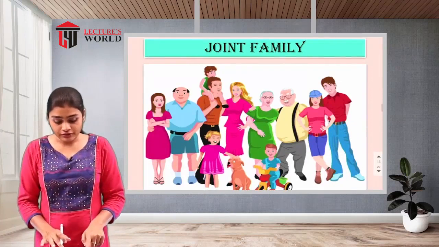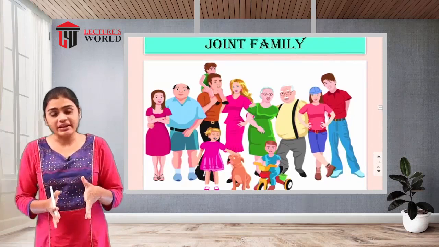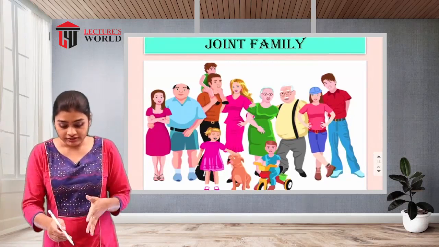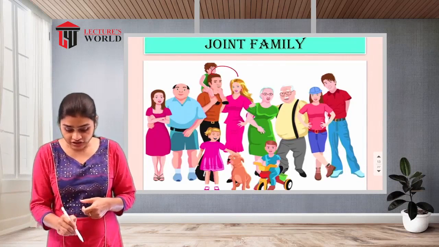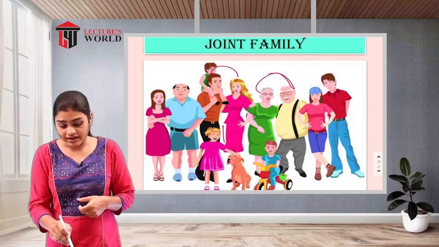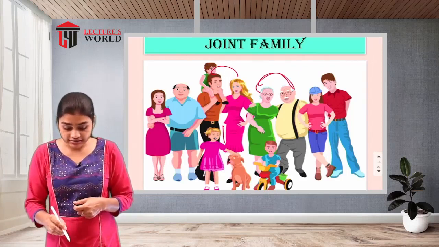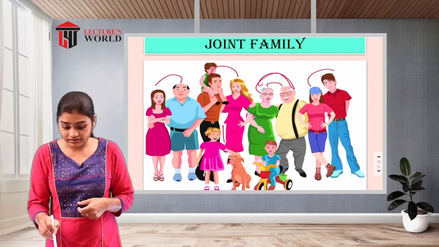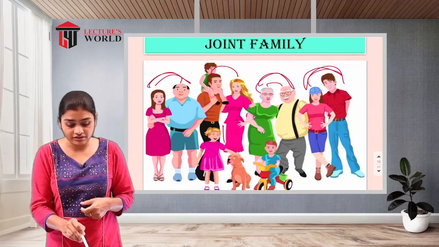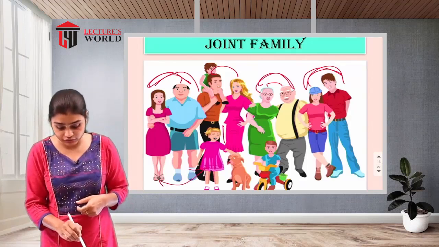Joint family. So you can see in this image, in a joint family, there will be so many family members. Either there will be the mother and father and their children and the grandparents, so that will also be called a joint family, or else the mother, father, the brothers and sisters of the mother and father, and their children also will live together.